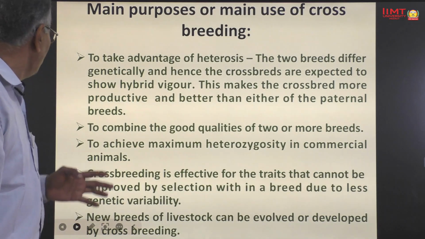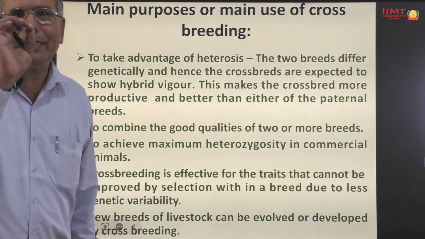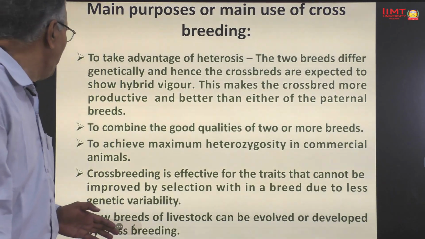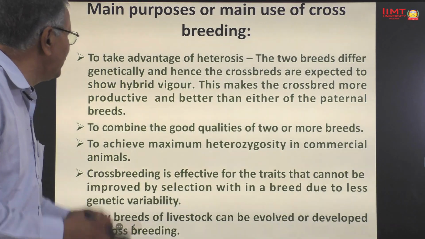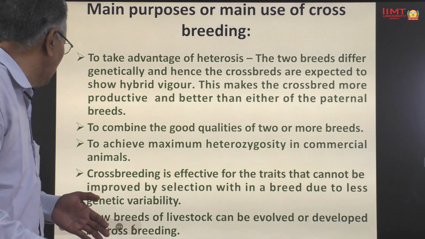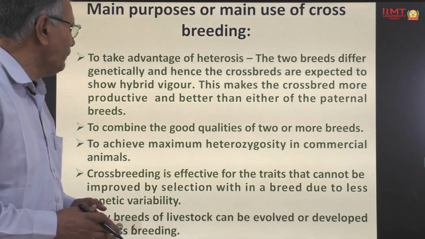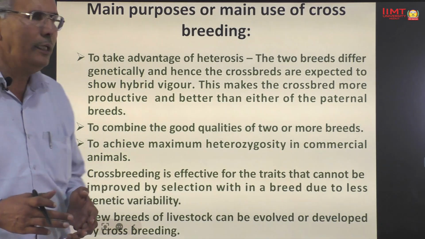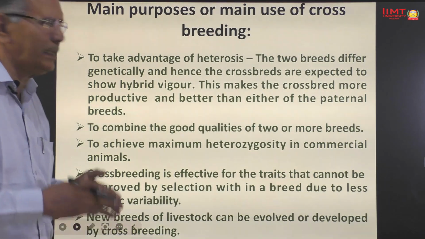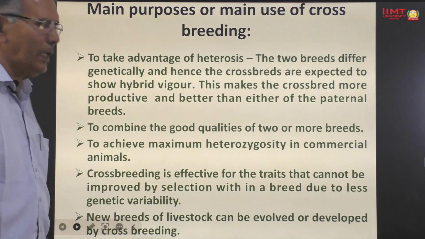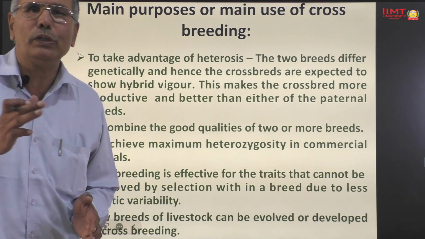The second one is combining characters. Crossbreeding combines the characters of two breeds. Number third, crossbreeding is used to achieve maximum heterozygosity in a commercial herd. Next, crossbreeding is effective for the traits that cannot be improved by selection within a breed due to less genetic variability. The new breed of livestock can be developed through crossbreeding.